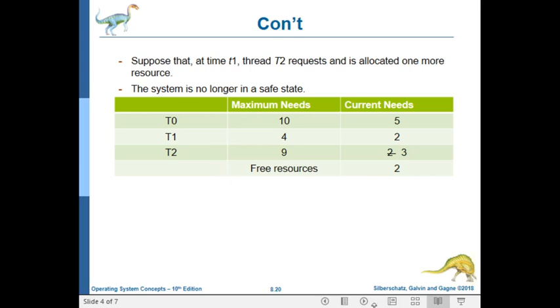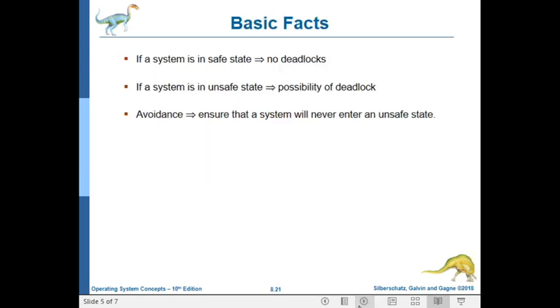From this scenario, we can conclude that if a system is in a safe state, meaning that there is no deadlock. If a system is in an unsafe state, there is a possibility of deadlock.